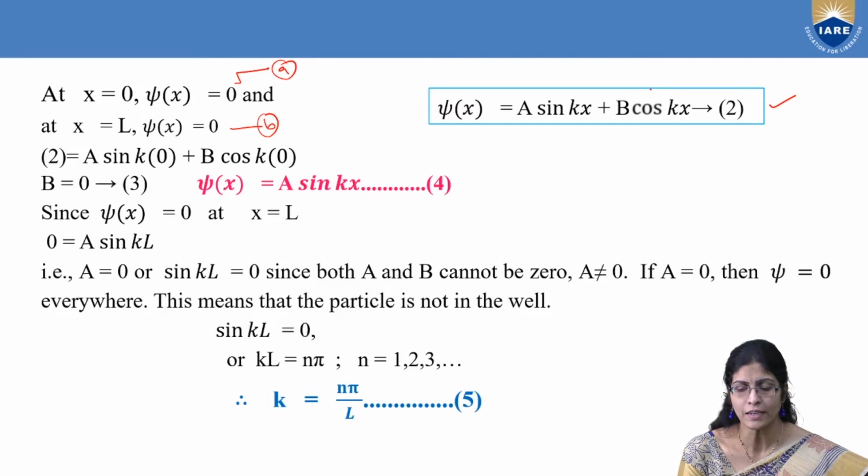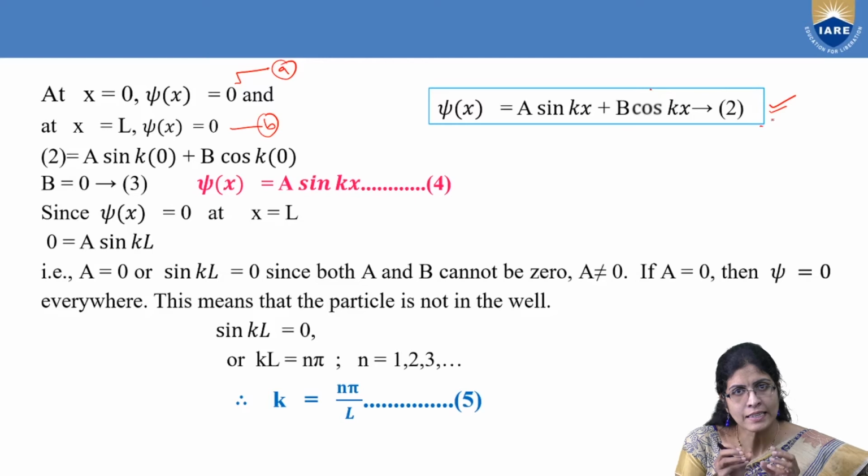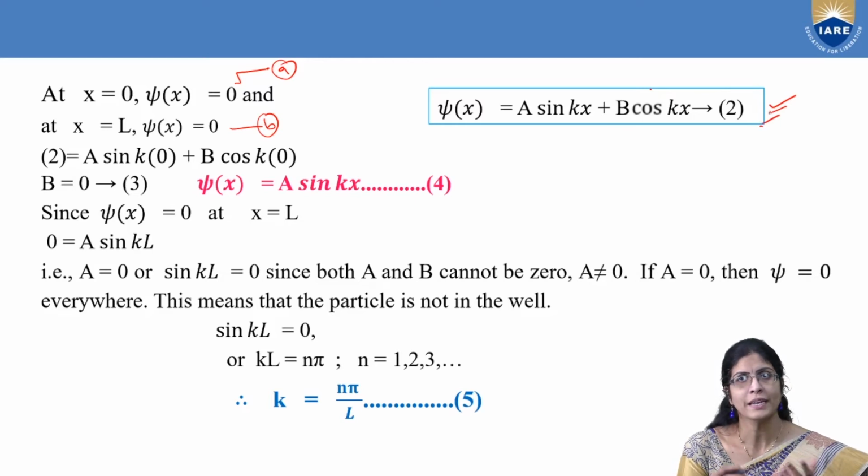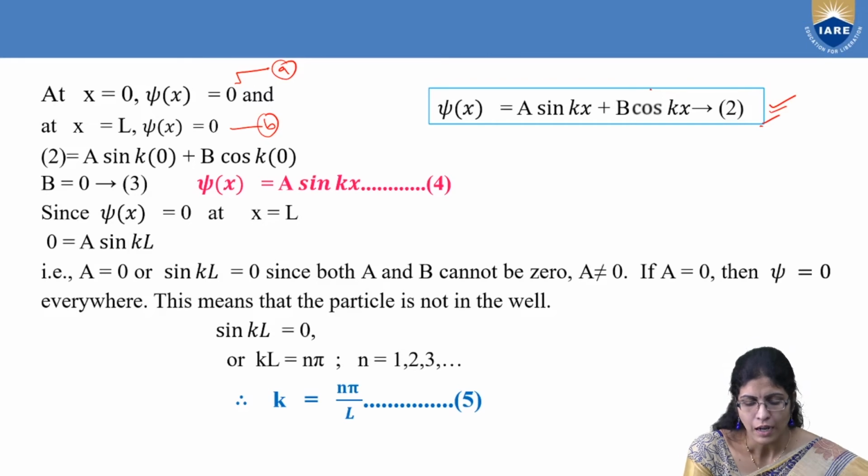Okay, I repeat once again. You have a solution here: psi of x is equal to a sin kx plus b cos kx. You have two boundary conditions. First, take the first boundary condition and apply it on equation number 2. You will arrive at some result. Take that result and substitute it again in equation number 2. You may get equation number 3. Take that and substitute boundary condition 2 in equation number 3. But here, I have given it as equation number 4. So let's see how it goes.